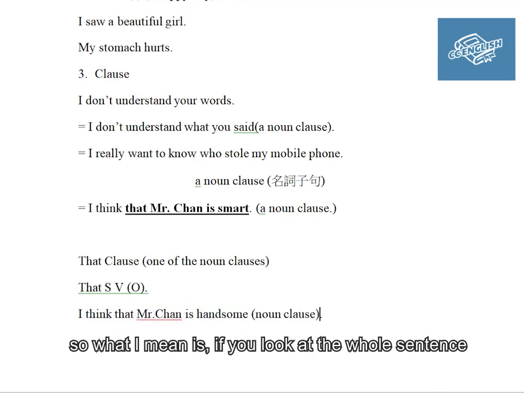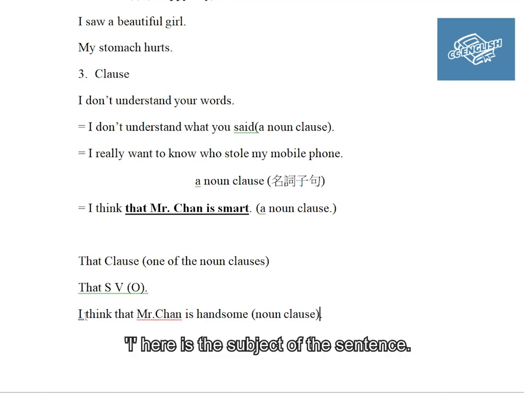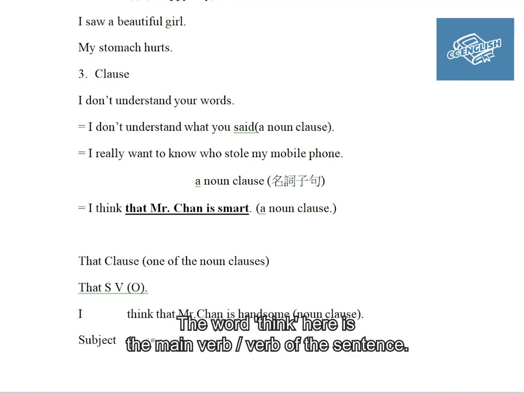If you look at the whole sentence, "I" is the subject of the sentence, and "think" is the main verb of the sentence.